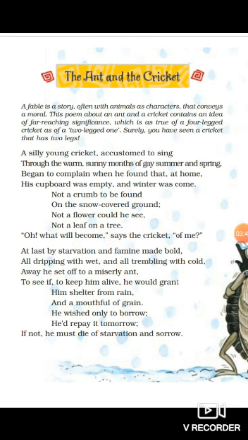Not a flower could he see. Not a single flower could he see, meaning the small plants are destroyed by the snow or the animals, and he can't eat the biggest trees due to snow and coldness. Not a leaf on tree. As you know, in autumn the leaves fall down, so there is no leaf on a tree. So what can he eat now?